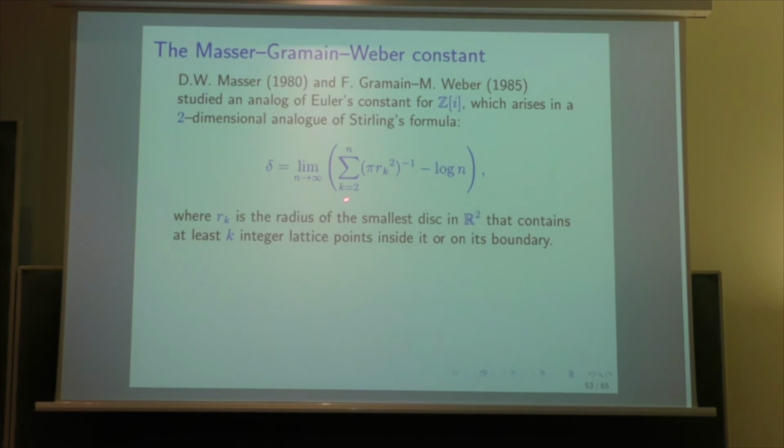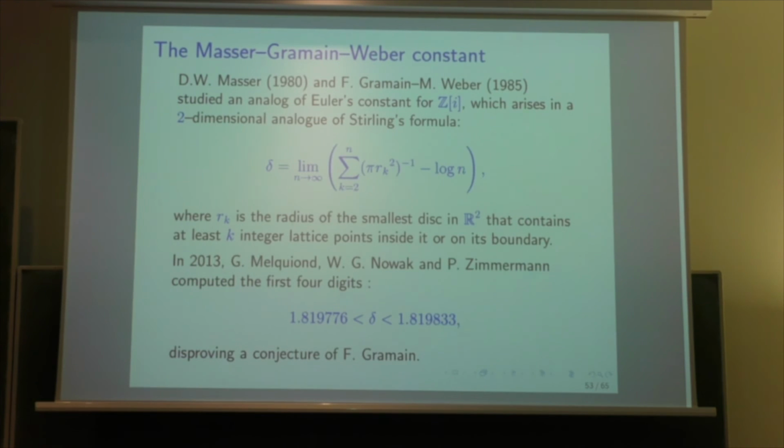And so if you take the sum of pi r_k squared minus 1, you have essentially the sum of 1 over k. And the sum of 1 over k for k equal 2 to n grows like log n. So you look at the limit when n tends to infinity, and this limit exists, and this is an absolute constant, delta. For this absolute constant, there was a conjecture of Gramain which gave a closed form for delta in terms of the L function of the field Q(i).